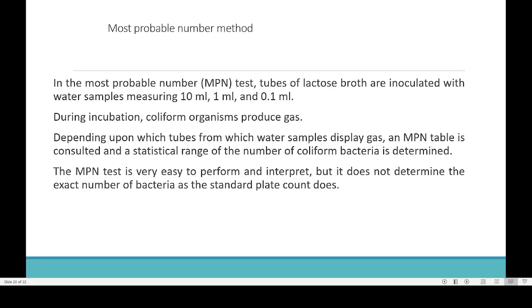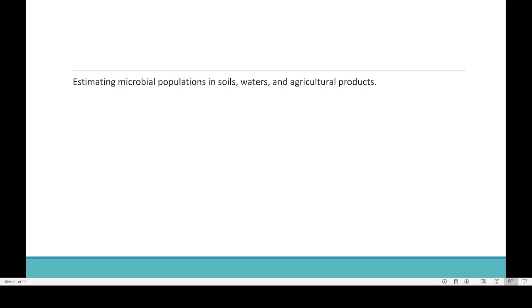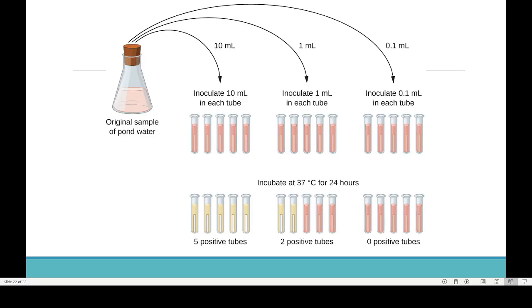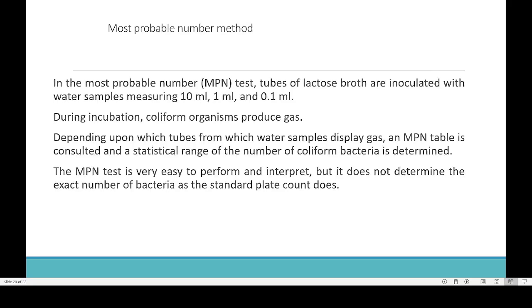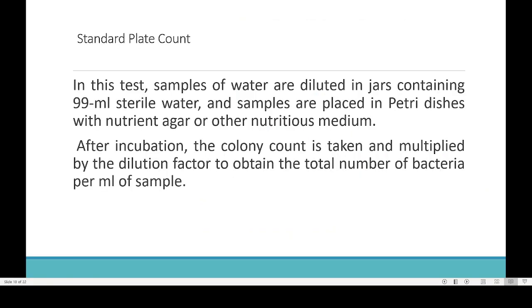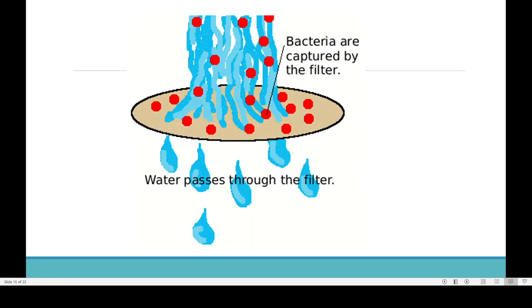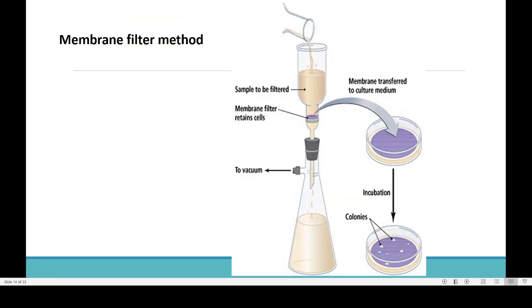Our main idea is that we transfer water in serially diluted quantities and check for the production of gas. If gas production takes place, we can say that bacteria are present. We use 10 ml, 1 ml and 0.1 ml samples to increase the accuracy of testing. So that is the purpose of the most probable number method in water quality testing, along with standard plate count and the membrane filter. So there are three primary methods for